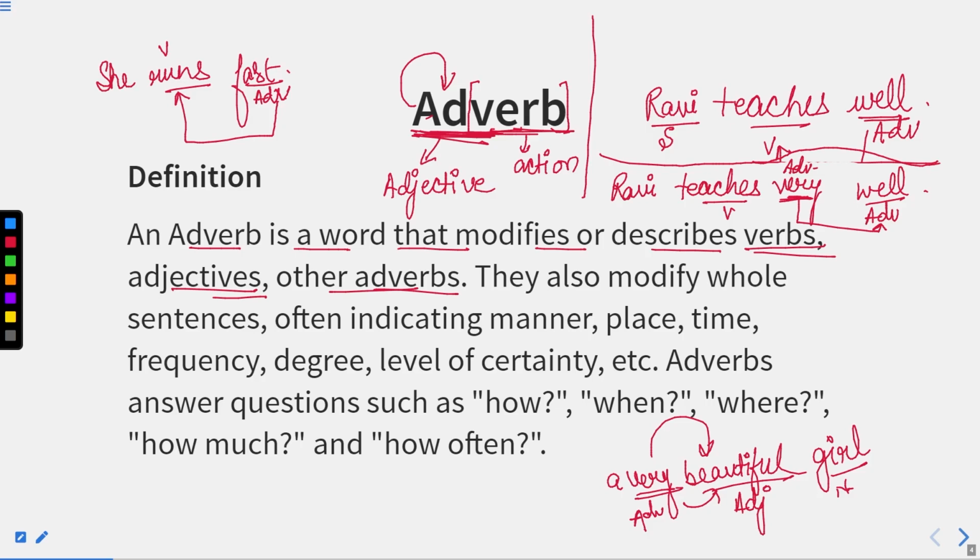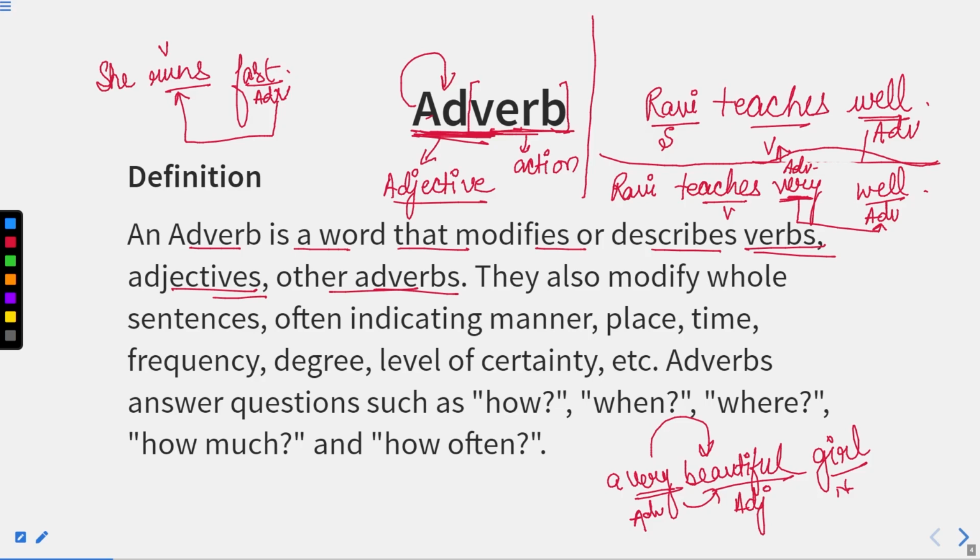Now, an adjective qualifies a noun or a pronoun. A verb just shows the action or possession or state of being that we have already learned in our chapter on verbs. But an adverb is a part of speech which is versatile, which can qualify a verb, an adjective and an adverb as well. So this is a very important part of speech.